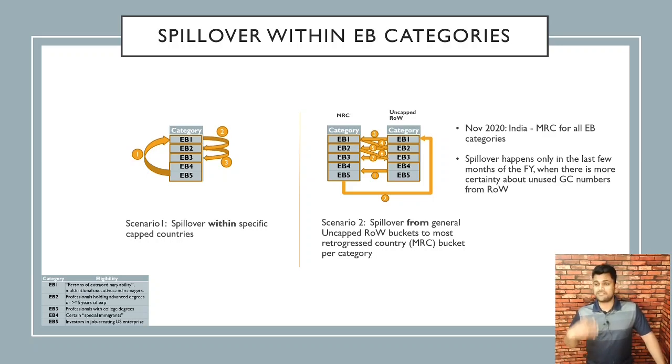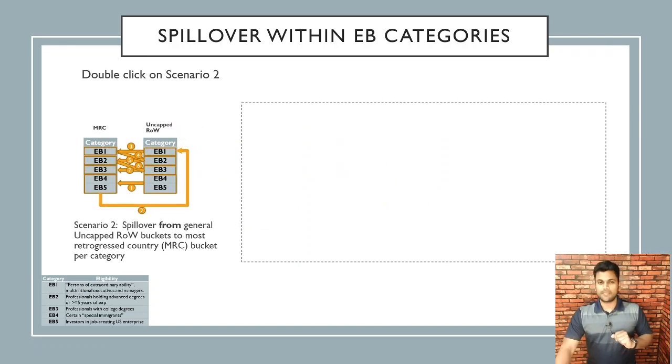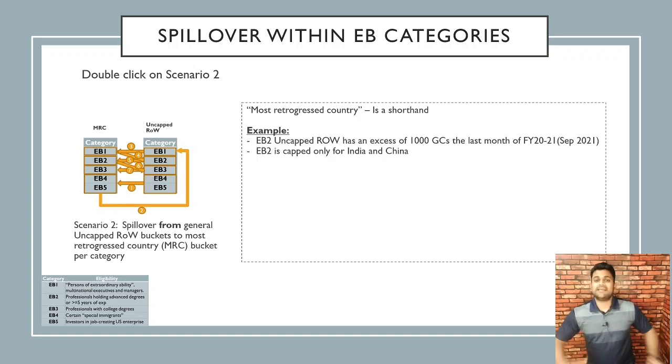Another thing to note is that the spillover happens only in the last few months of the fiscal year, when there is more certainty about unused green card numbers from the rest of the world. Let's double click on scenario 2 for a little bit. Most retrogressed country is essentially a shorthand, right? Even that is not in the law per se. It's more of a shorthand used for explanation. Let's take an example.